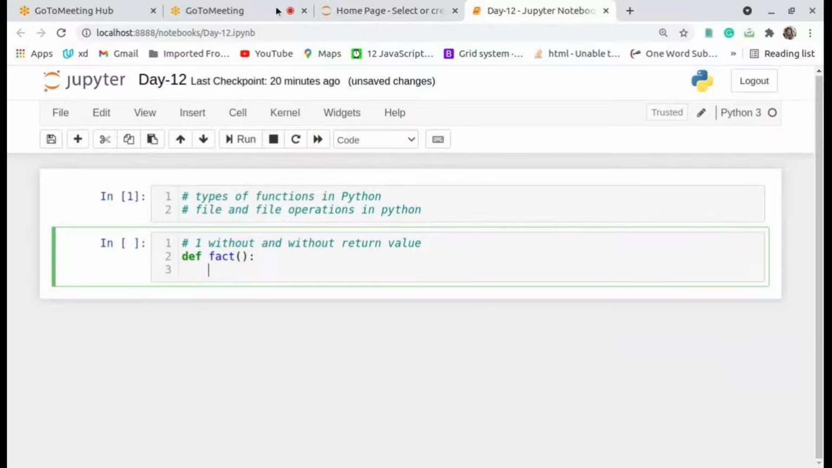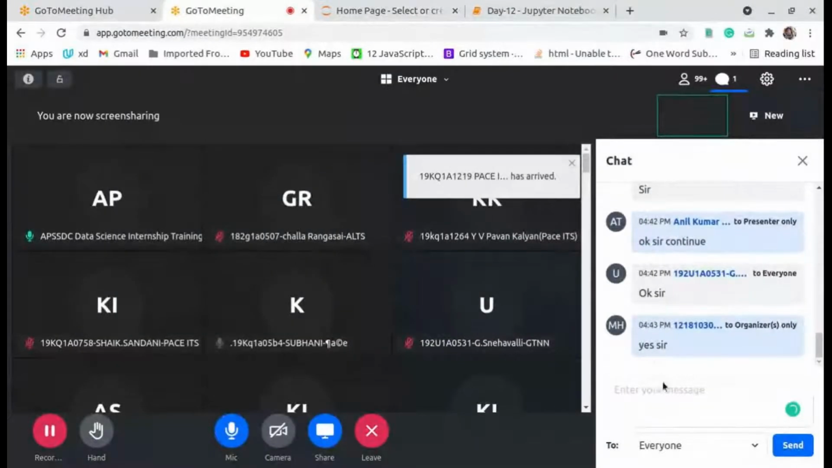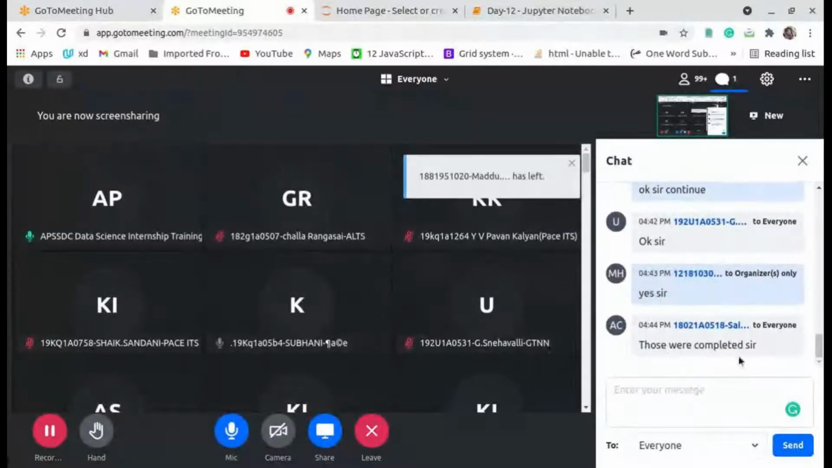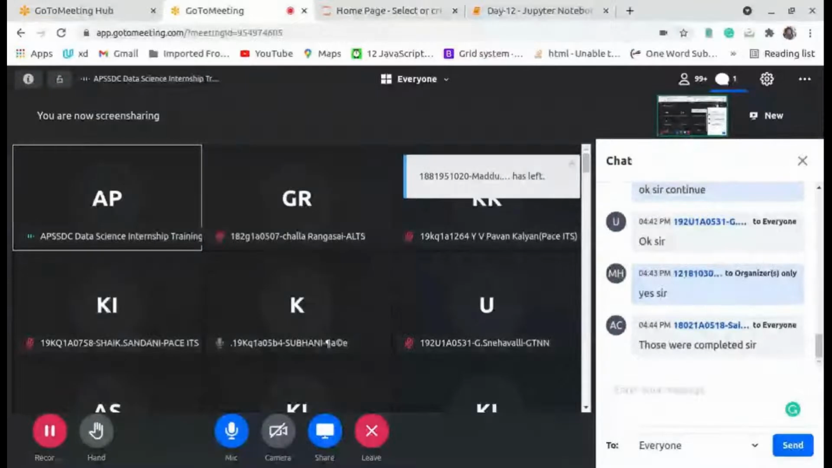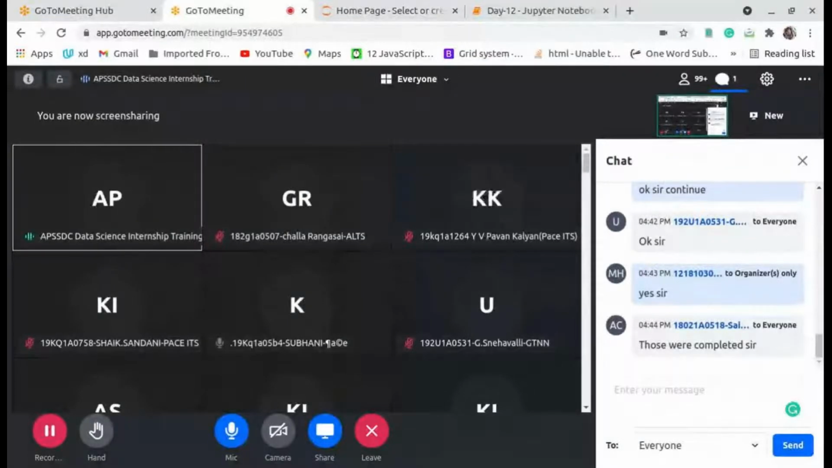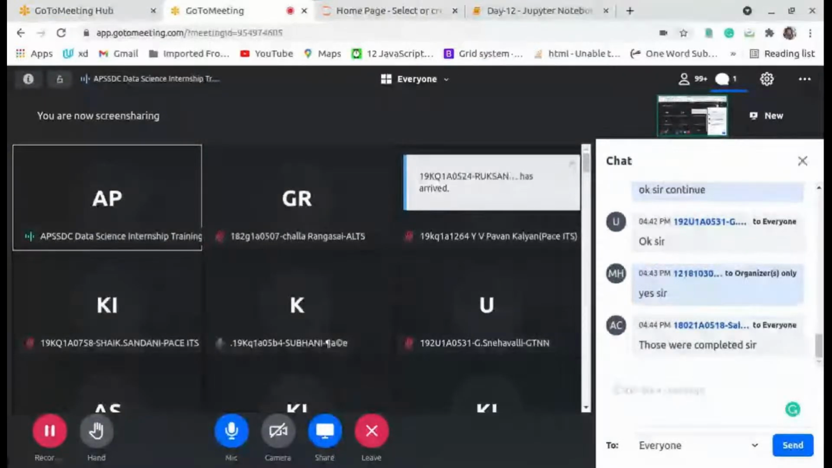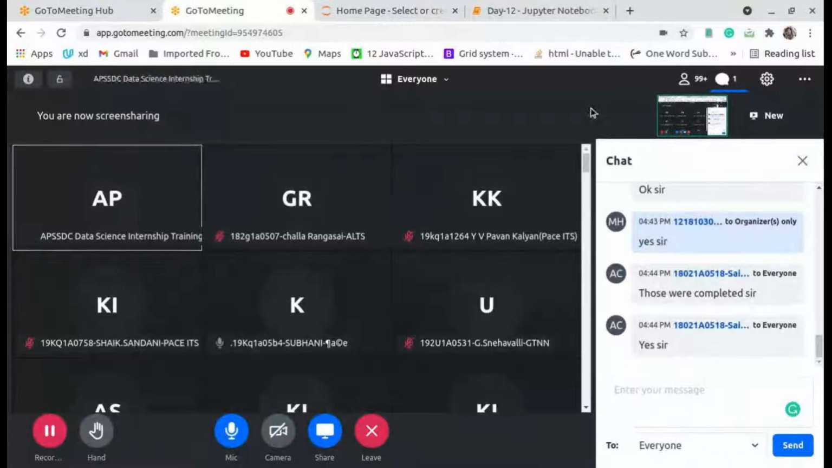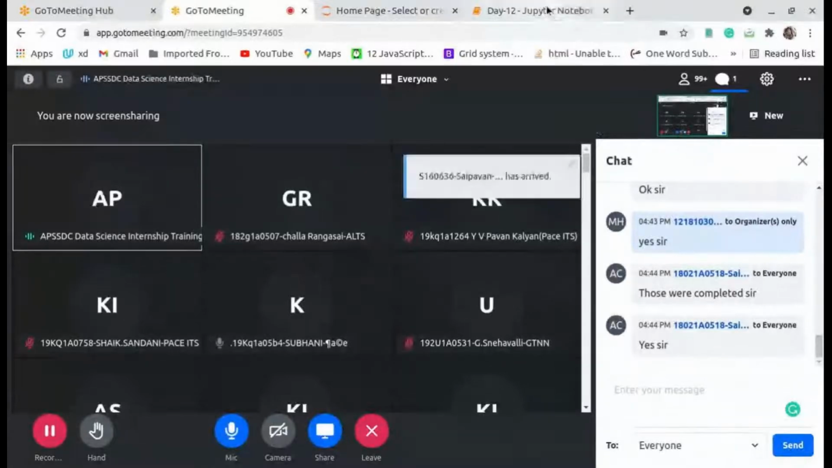Is it okay up to now? The four types of functions are done: with arguments, without arguments, and with return value and without return value. Have those been completed or not? Okay, now we will move on to the files. If you are done, can I go for the files?